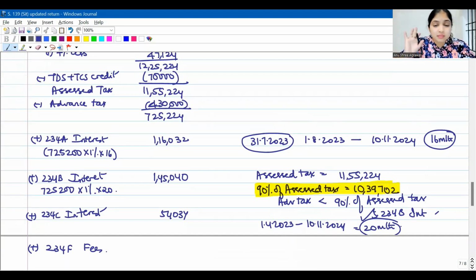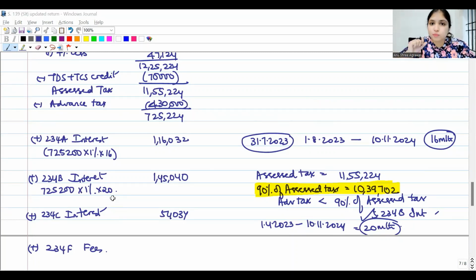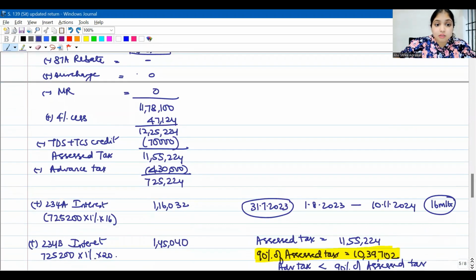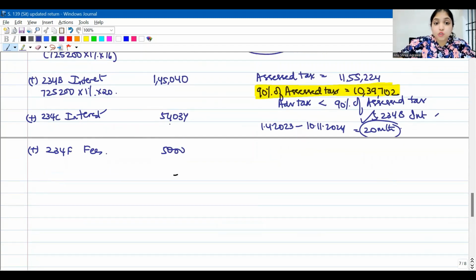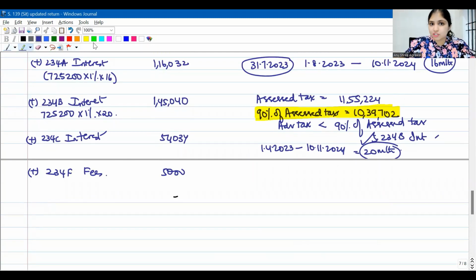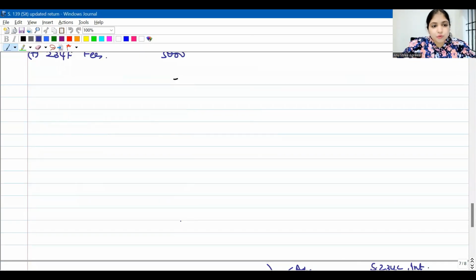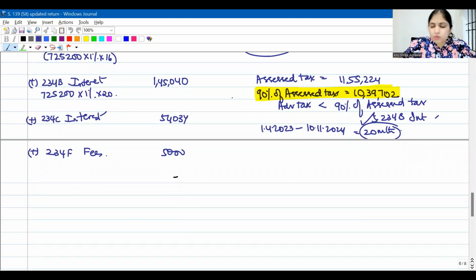If his total income is up to 5 lakhs, he has to pay 1,000 rupees fees only. If his total income is more than 5 lakhs, he has to pay 5,000 fees. His total income is way more than 5 lakhs. So how much fees he has to pay? 5,000 fees. So for filing income tax return late, two implications are attracted: 234A interest and 234F fees. Both are applicable because you filed your income tax return late. Alright, how much 234F fees do you pay? If your total income was up to 5 lakhs, you would have paid 1,000. If total income is more than 5 lakhs, you will pay 5,000. Your total income is more than 5 lakhs, so 5,000 fees we will pay.